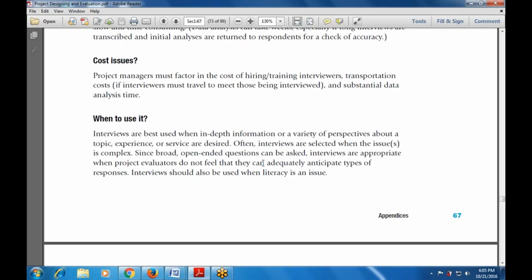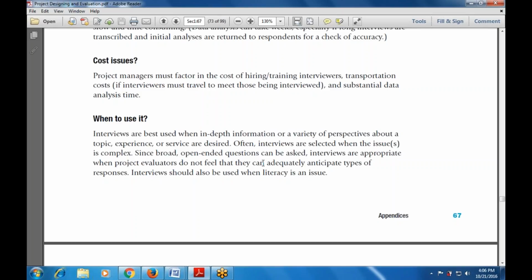Now, when to use it? What are the scenarios in which interviews are good? Interviews are best used when in-depth information or a variety of perspectives about a topic, experience, or service are desired. So it depends on the in-depth information and on a variety of perspectives about a topic, experience, or service. And often, interviews are selected when the issue is complex.